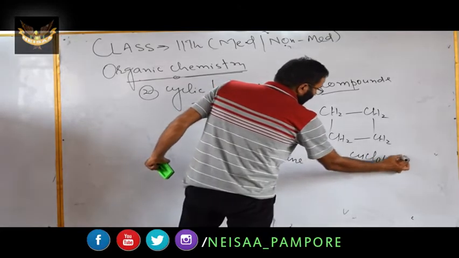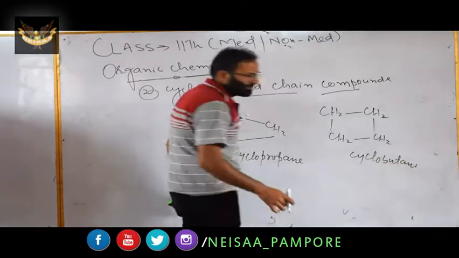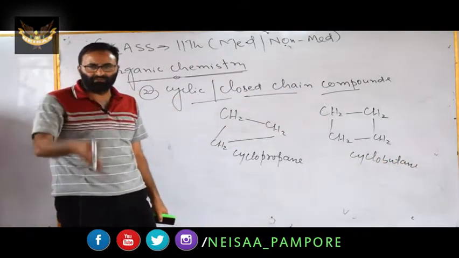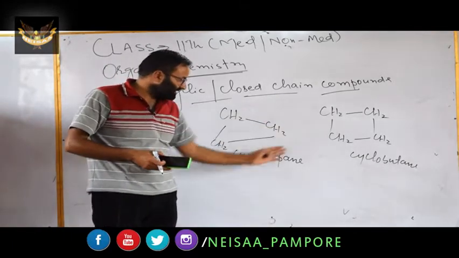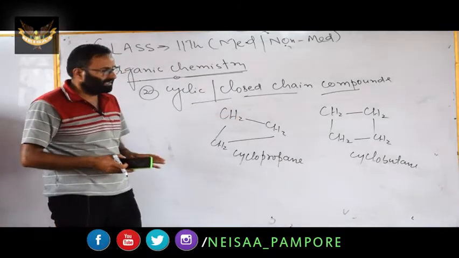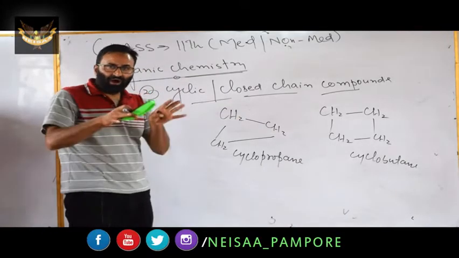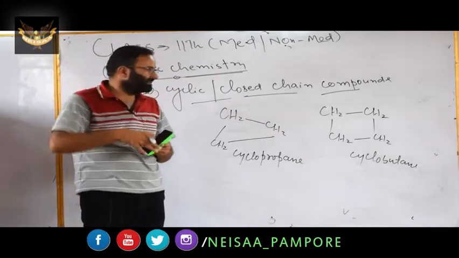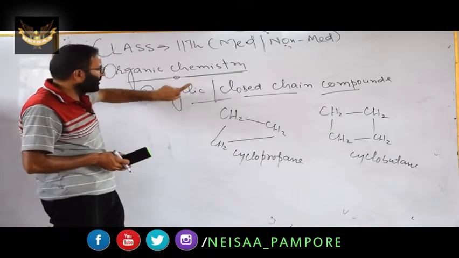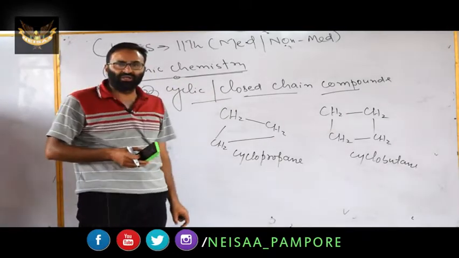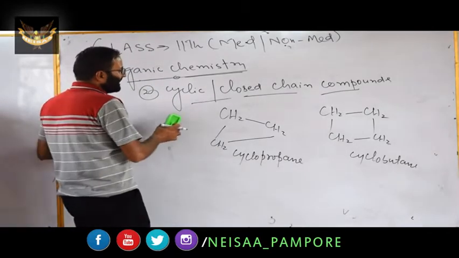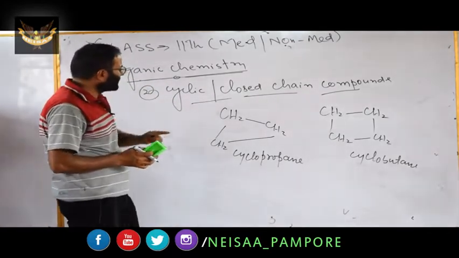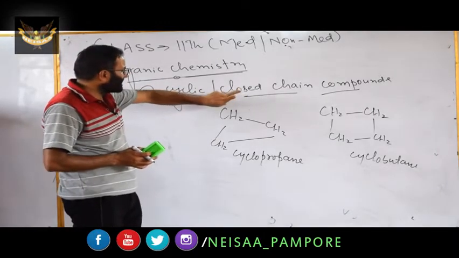It means the four carbon atoms are in the ring form, there is cyclization. When carbon atoms are in the closed form, that class is known as cyclic or closed chain organic compounds.